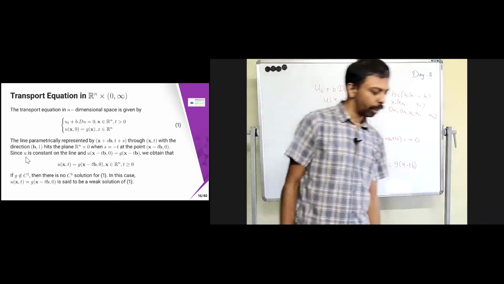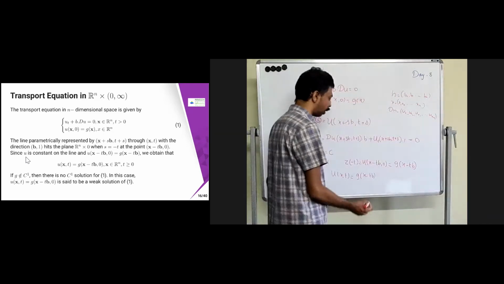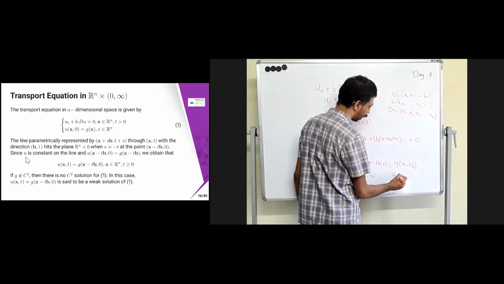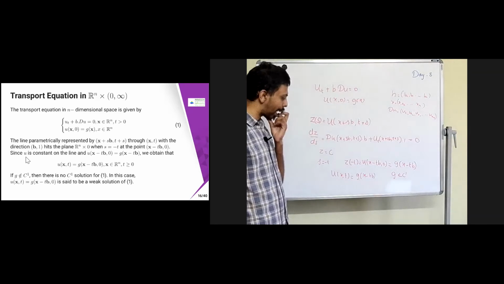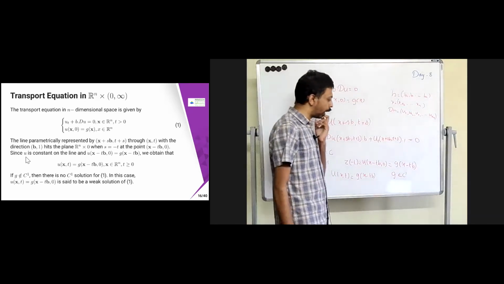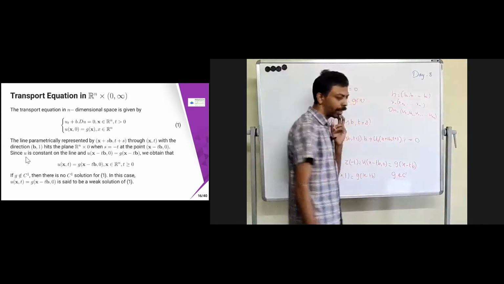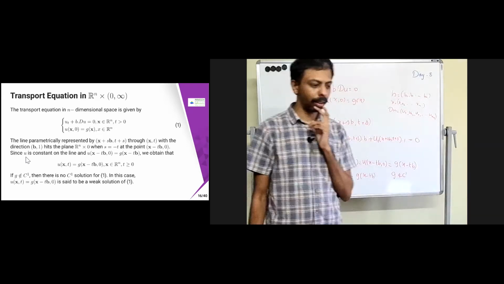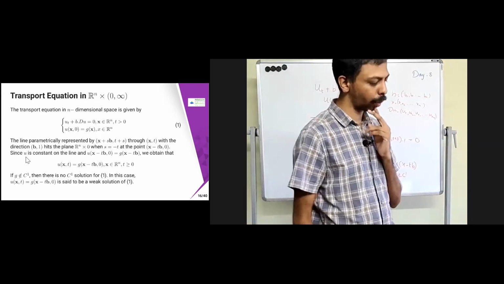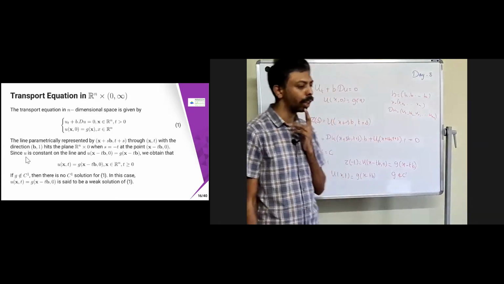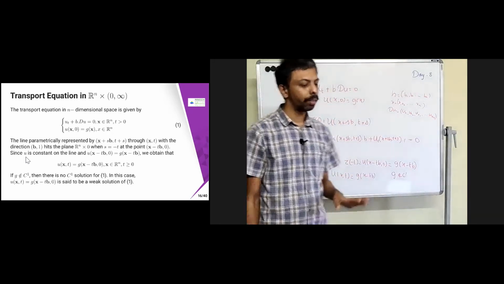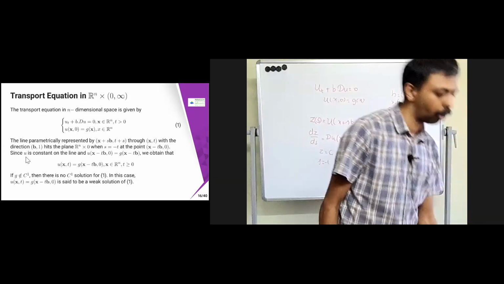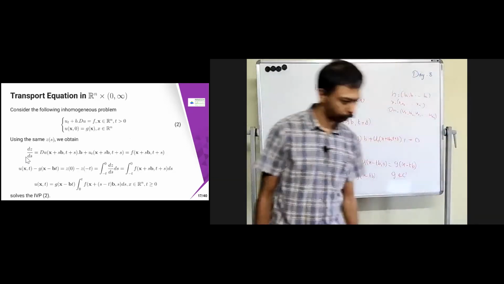Now suppose g belongs to C1. Then we get a classical solution. If g does not belong to C1, then you will not get a C1 solution, which means you will not get a classical solution in this case. So in this case, what we can say is that this is a weak solution. We are going to get a weak solution for problem 1.